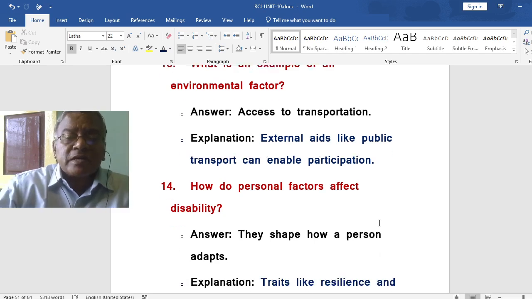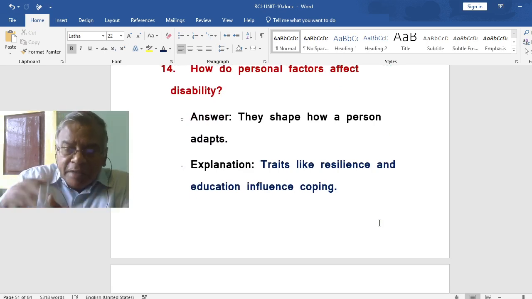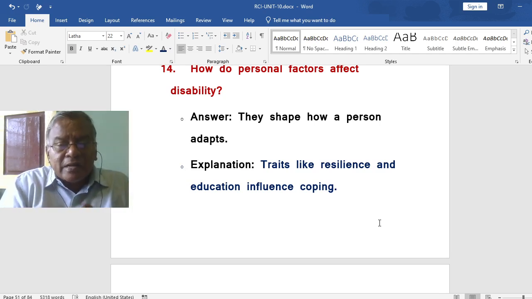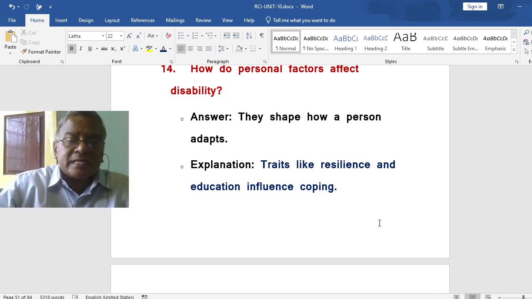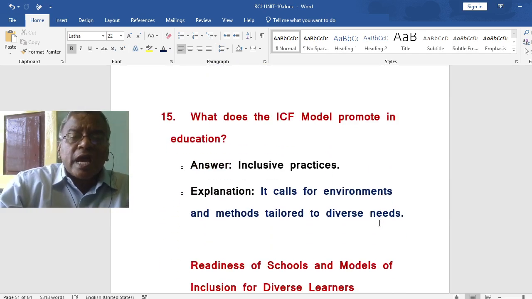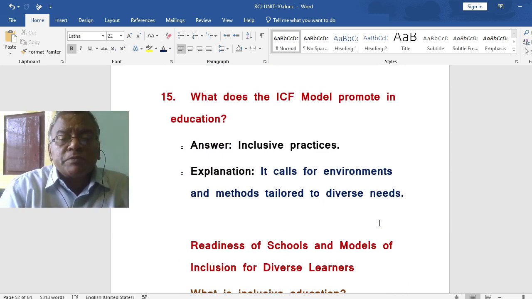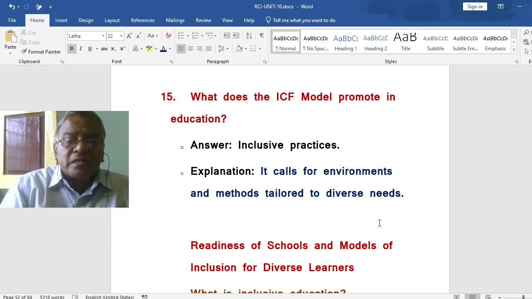How do personal factors affect disability? Personal factors shape how a person adapts to a particular situation. Traits like resilience and education influence coping with new and difficult situations. What does the ICF model promote in education? It is nothing but inclusive practices. So the ICF model calls for environments and methods tailored to diverse needs.